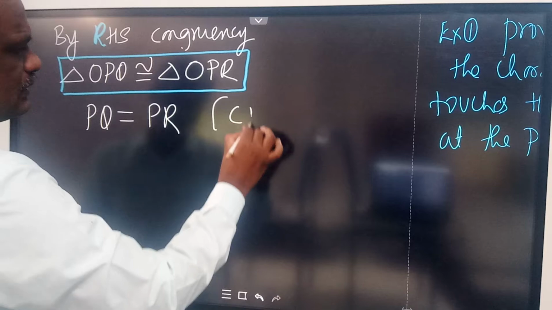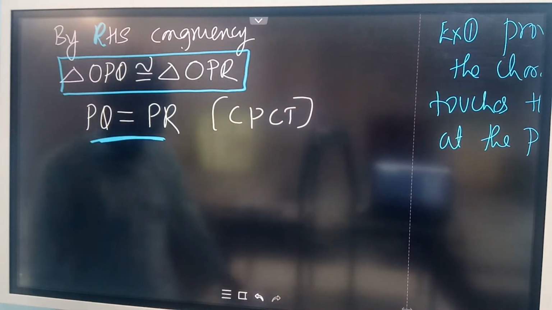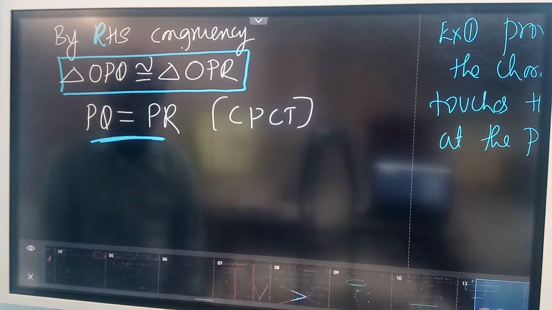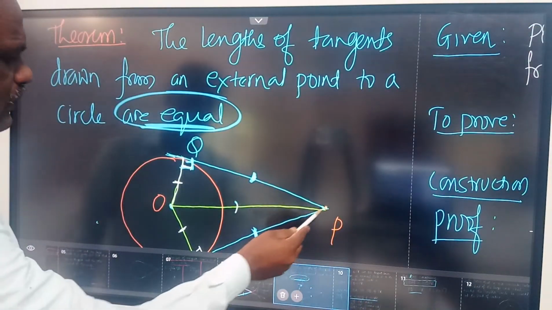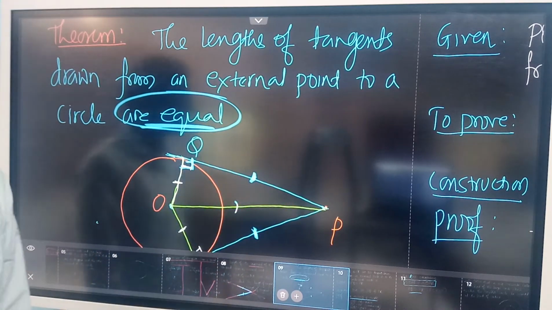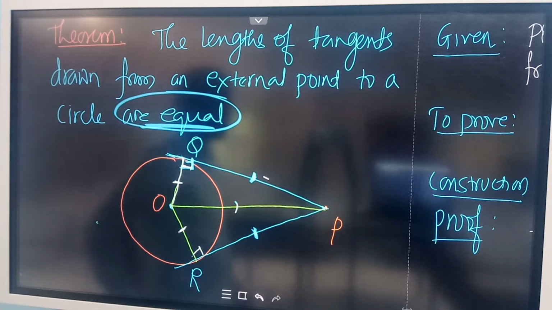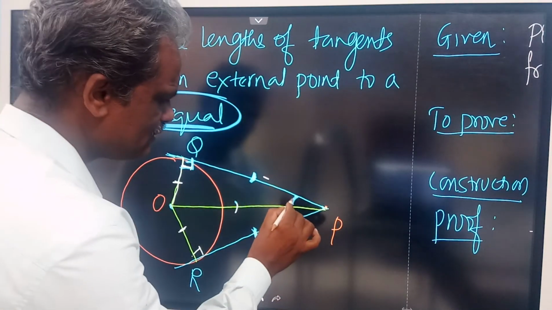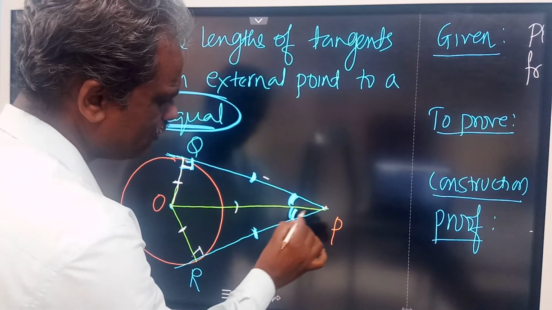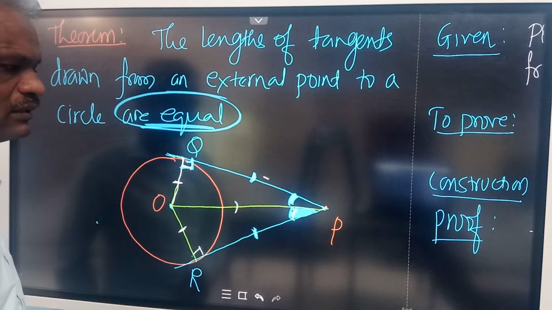So this is CPCT. We proved that tangents drawn from an external point P to the circle are equal. We have proved here PQ is equal to PR. Not only that, since these two triangles are congruent, these two angles also will be equal. You can write these two angles are equal.